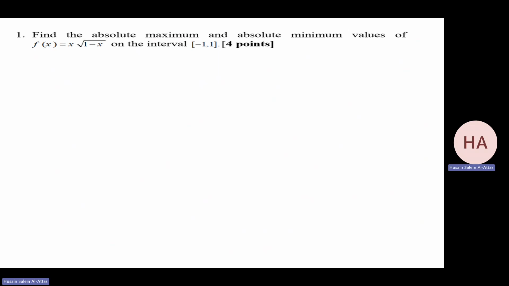Okay, next one. Now the function, what is the domain of f first? Domain of f, I want this to be greater than or equal to 0. So x less than or equal to 1. So yeah, this is including the endpoint in the domain. So we'll say the function is continuous on this interval.